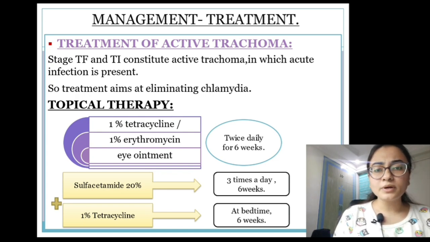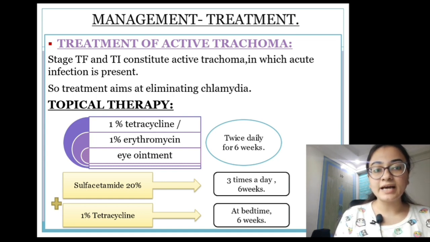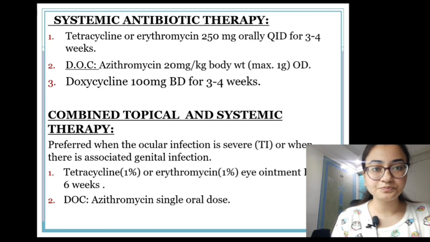Here we can give topical therapy, oral therapy, and a combined therapy. When is combined therapy given? Combined therapy is given when along with the ocular signs you have genital signs also, which I'll tell you. So for treatment of active trachoma, for topical therapy we use 1% tetracycline or 1% erythromycin eye ointment twice daily for 6 weeks, or we can also use sulfacetamide 20% three times a day along with 1% tetracycline at bedtime, for 6 weeks respectively.